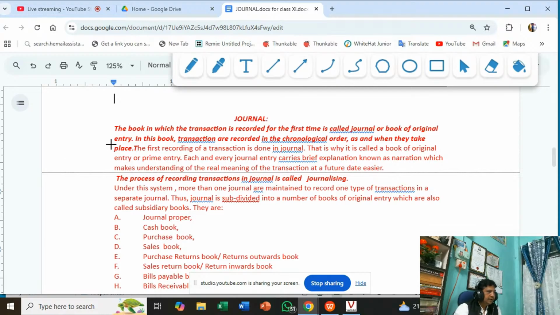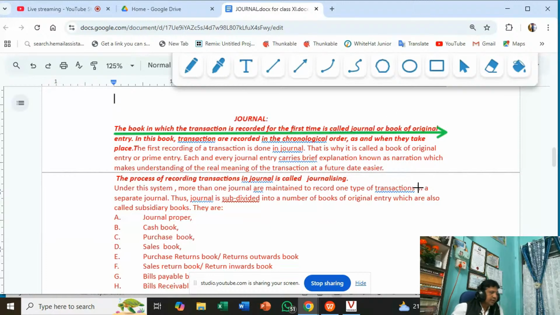In my preceding class, which I uploaded, this is a journal. What is the meaning? The book in which the transaction is recorded for the first time is called journal.